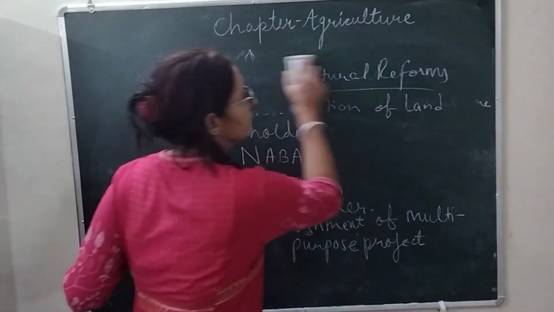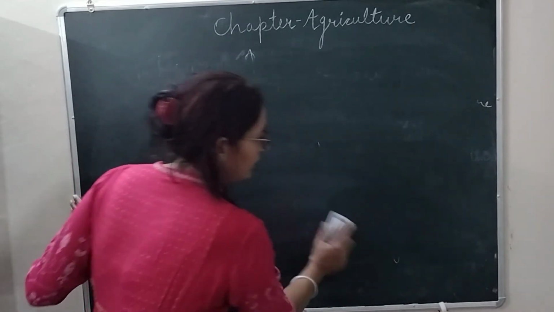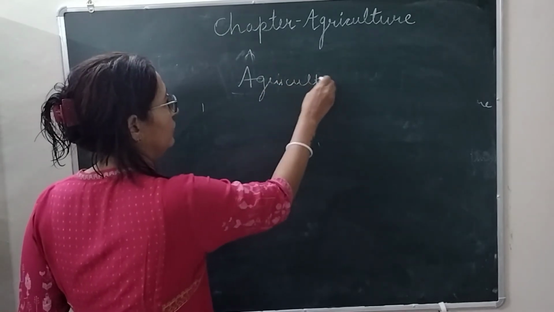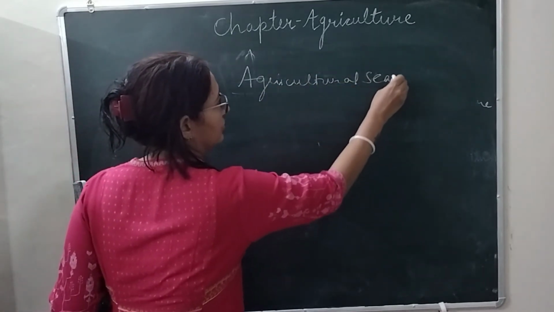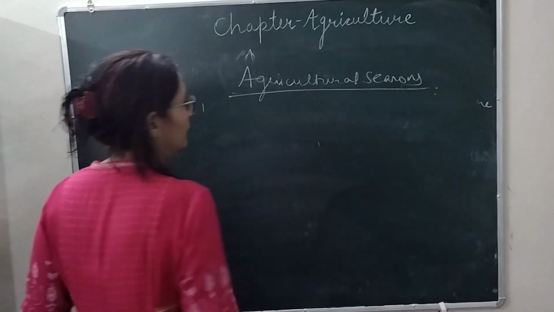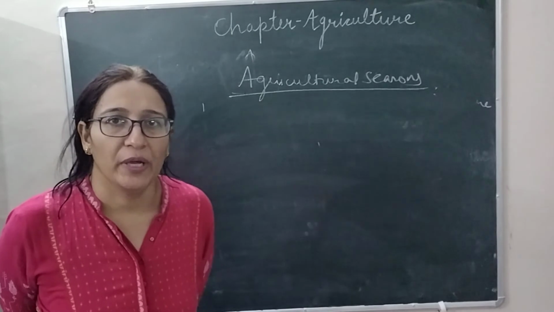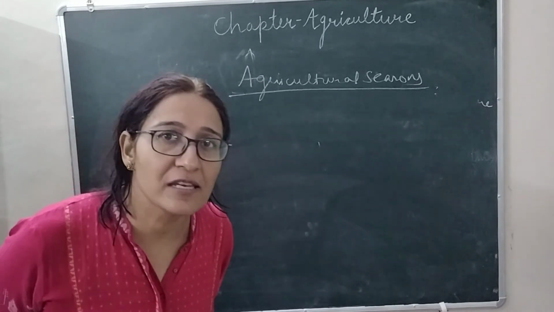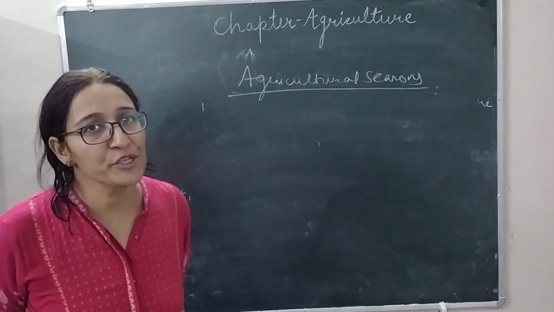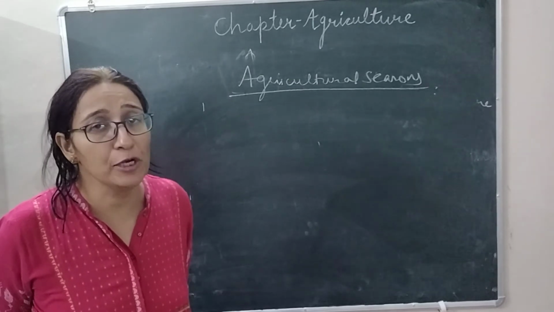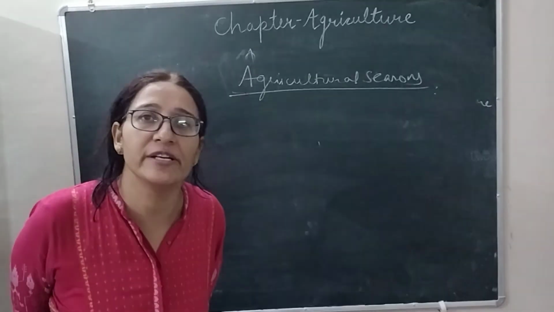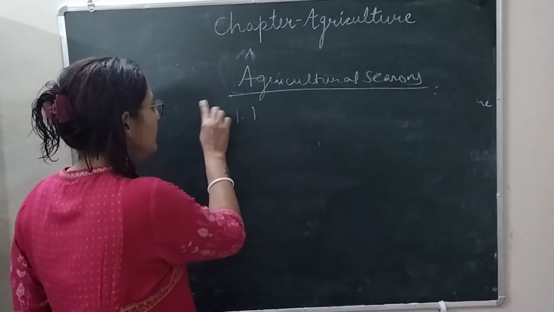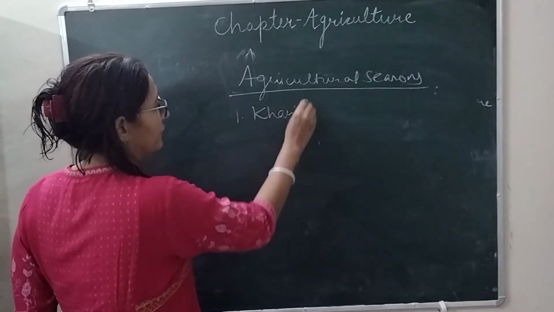Now at last we will discuss agricultural seasons. Before starting this topic, I want to tell one important line: India is a land of endless growing seasons. The farmer is blessed that he is able to grow different types of crops in different seasons. And there are 3 seasons. Number 1 is Kharif season.